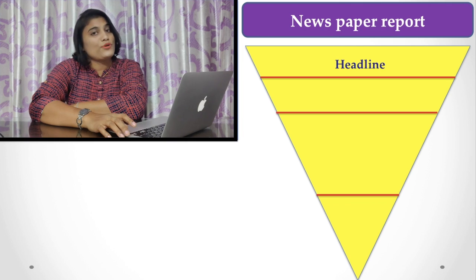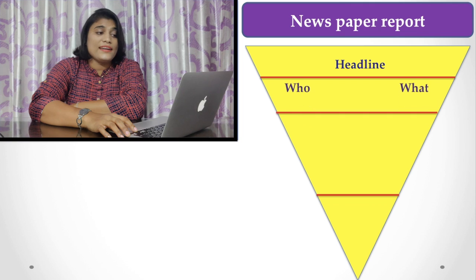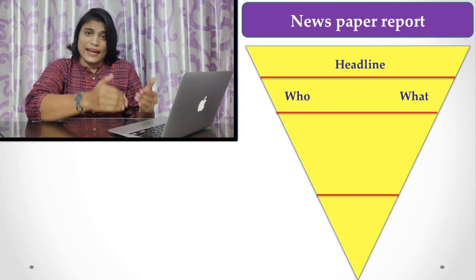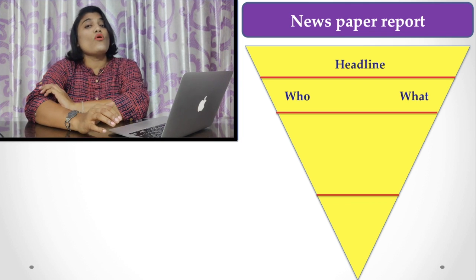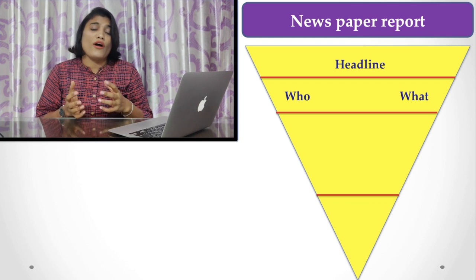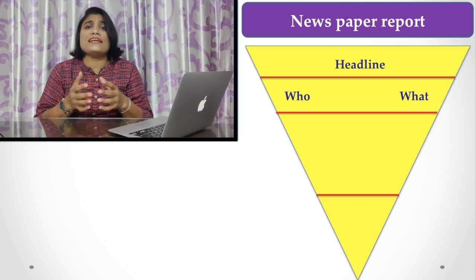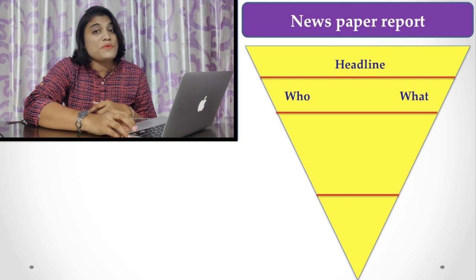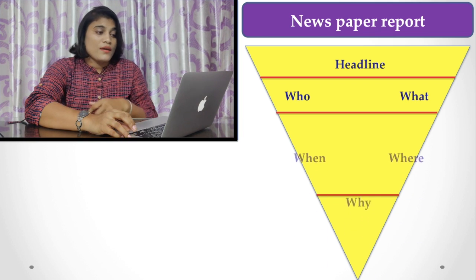First of all, I have told you there is a headline for a report. Then in the opening paragraph, just below the headline, you have to mention who or what the whole report is about, in a brief and concise manner. So it must be very attractive.